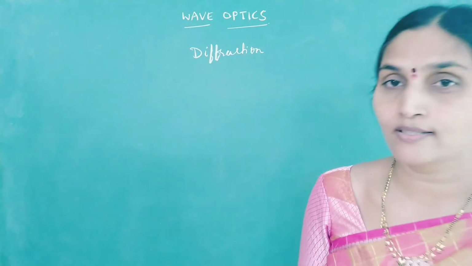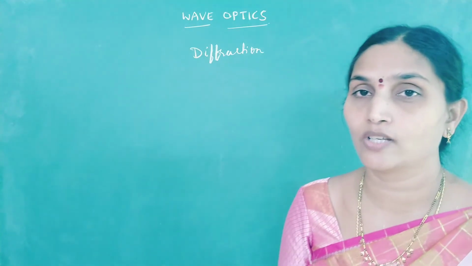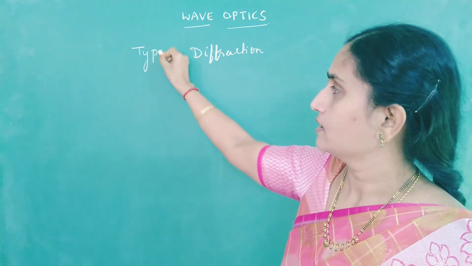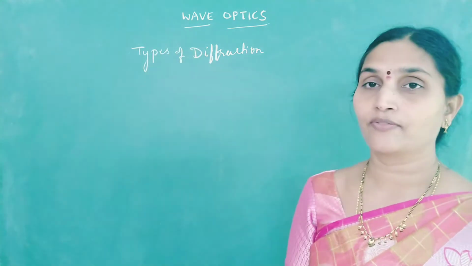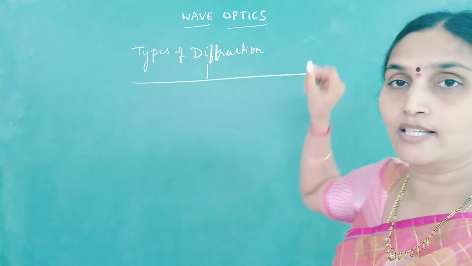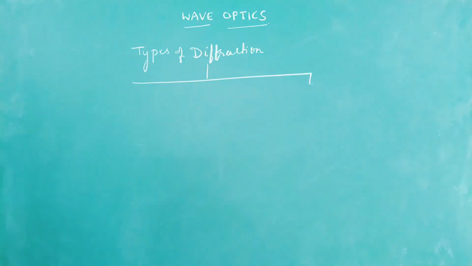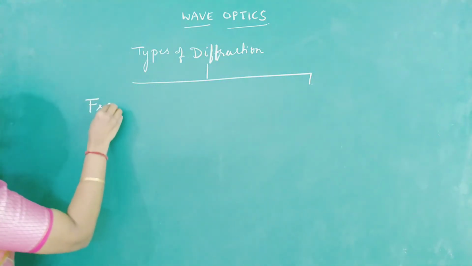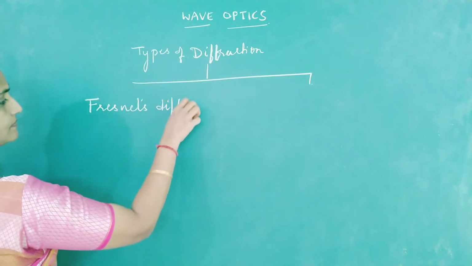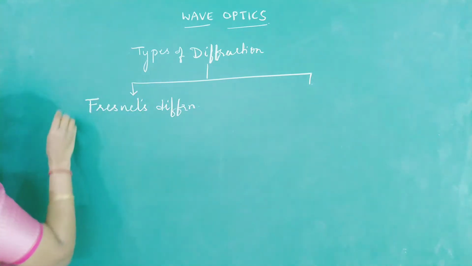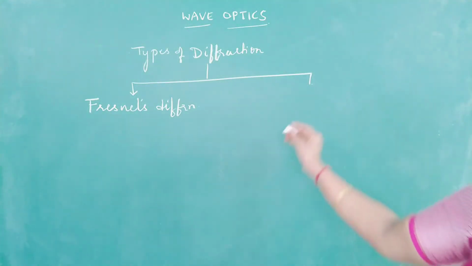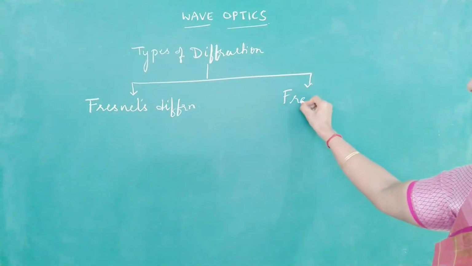Now that you understood the meaning of diffraction, the bending of light around an obstacle, look at the two types of diffraction. We have two types of diffraction studied by different scientists under different experimental conditions. The first type is called Fresnel's diffraction, and the second one was studied by a scientist called Fraunhofer. We call this Fraunhofer diffraction.